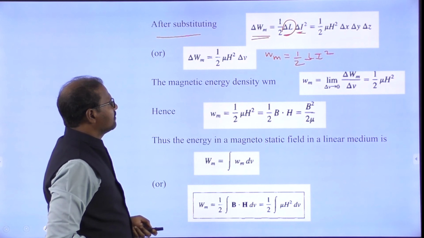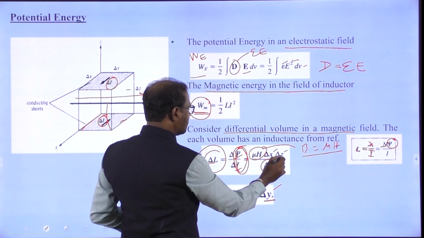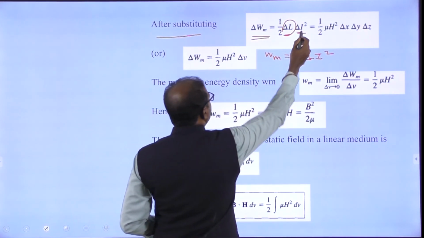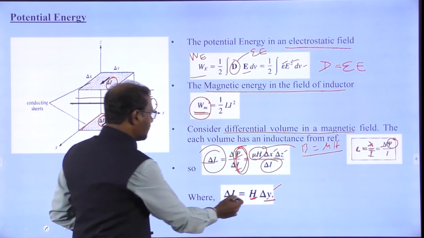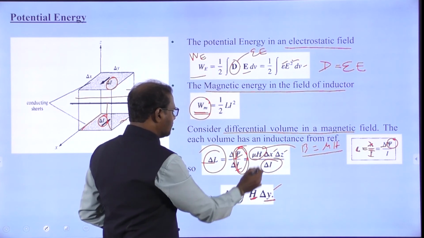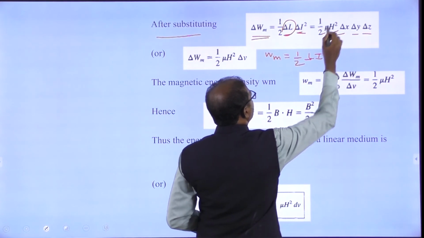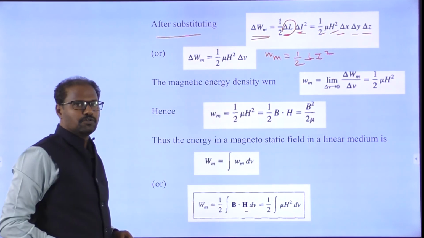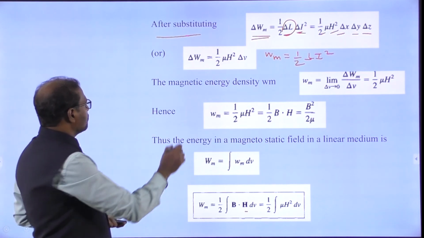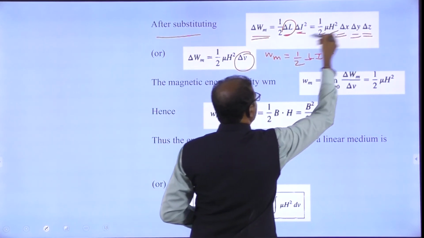What is delta L? From before, delta L equals mu H delta x delta z by delta I. Now I have to substitute delta I squared, where delta I means H delta y. So ultimately we get delta x delta y delta z times mu H squared, with a factor of one half. This is the total after substituting. This gives the energy stored in the volume, where volume means x, y, z. We can write the same equation.